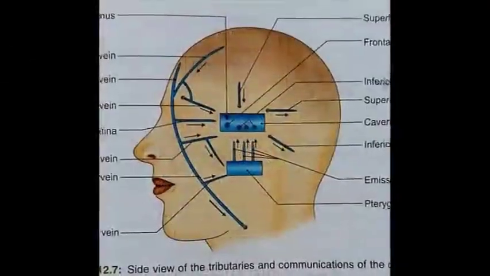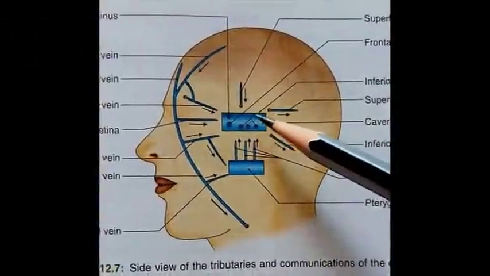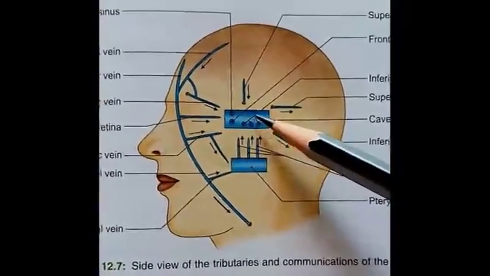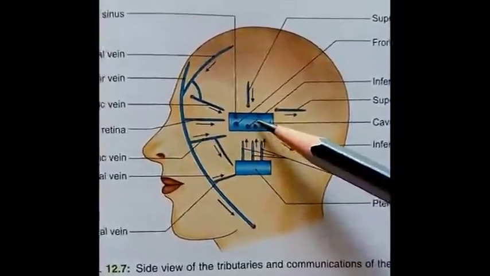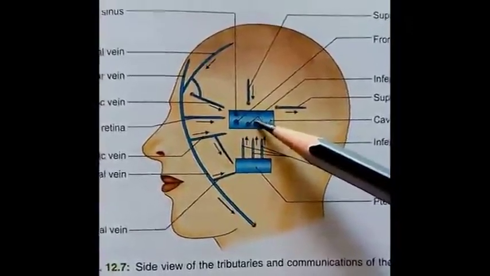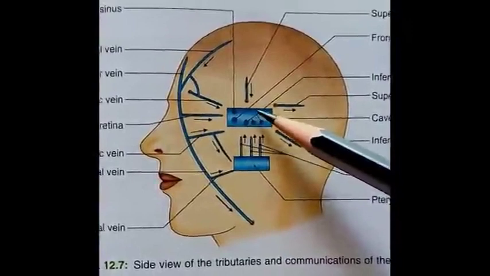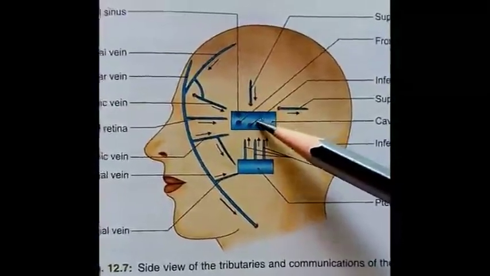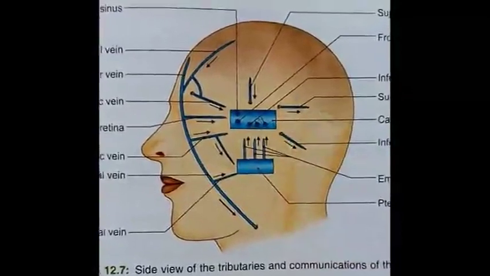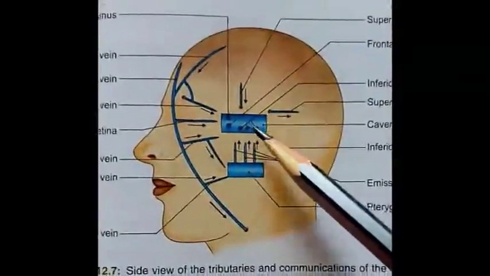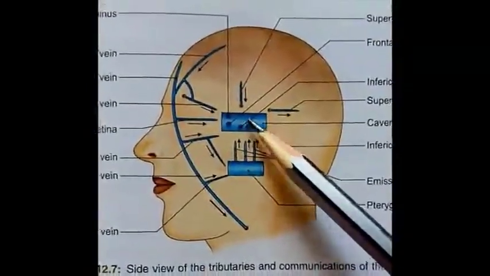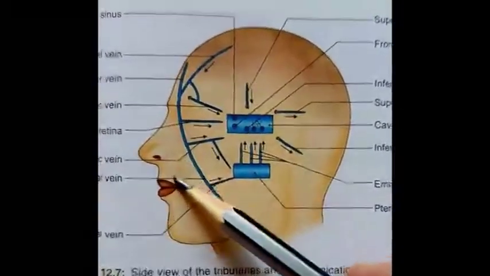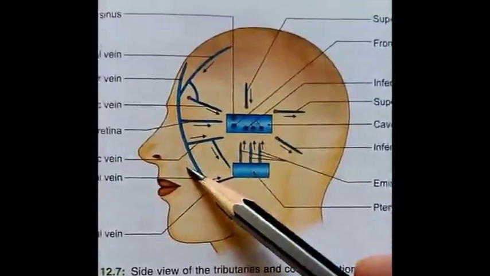Applied anatomy related to the cavernous sinus. First is thrombus formation within the cavernous sinus. Thrombus means a clot of blood that has formed within the vessel wall. So if any such clot has formed within the cavernous sinus, it may give rise to various symptoms. Thrombus formation in the cavernous sinus may occur due to any infection in the dangerous area of the face.